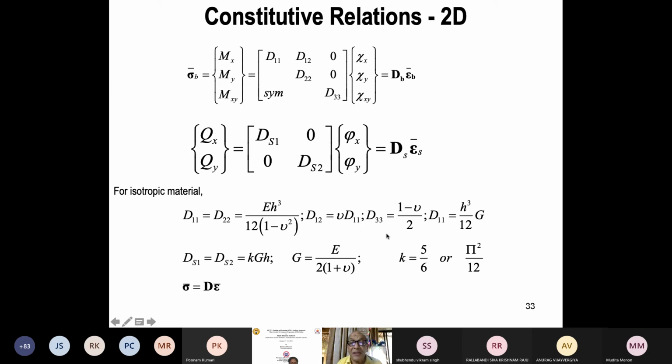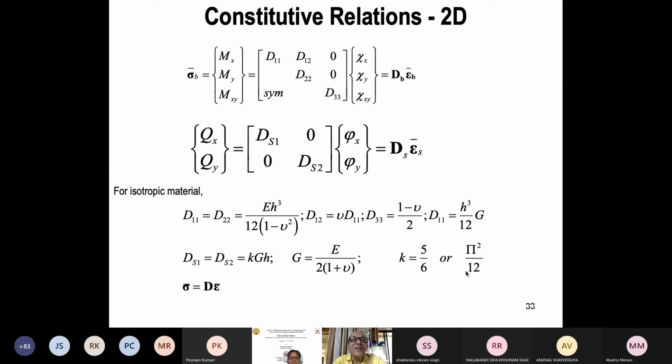By the way, I think there are many in the audience who must have used the Mindlin element or something. What is this? Can somebody tell me? K, 5 by 6 or pi square by 12? Anybody? Shear correction factor, sir. Very good. Shear correction factor. Why do we use the shear correction factor in the Mindlin element? We want to eliminate shear locking, so we add the shear correction factor.